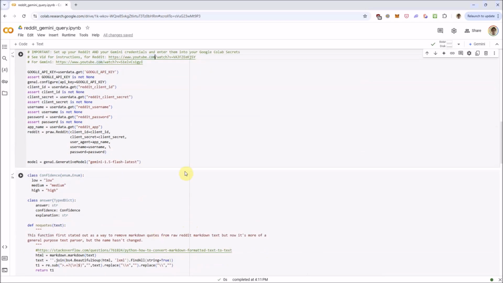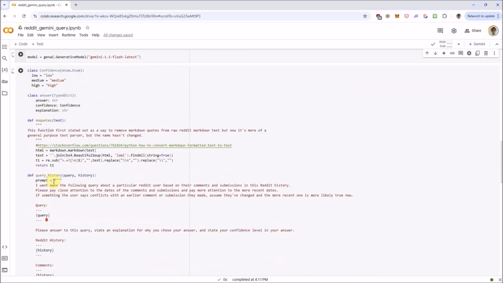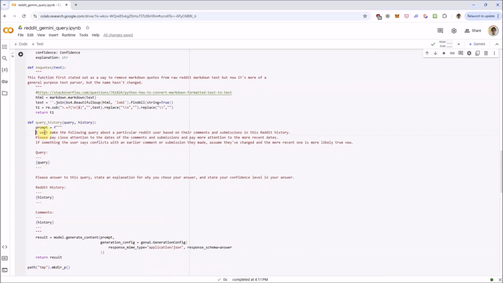Here's the structure of the prompt. Basically, I'm going to say, I want you to make the following query about a particular Reddit user based on their comments and submissions in this Reddit history. Please pay close attention to the dates of the comments and submissions and pay more attention to the more recent dates. If something the user says conflicts with an earlier comment or submission they made, assume they've changed and the more recent one is more likely true now.